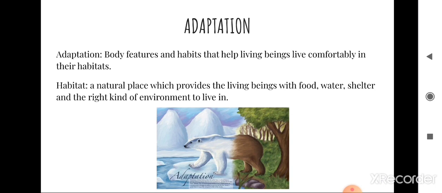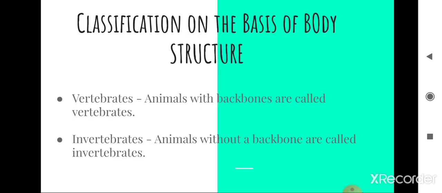Habitat means a natural place which provides living beings with food, water, shelter, and the right kind of environment to live in. Animals are classified in three ways. The first is body structure of animals, the next is habitat of animals, and after that, food habits of animals. First, let us study classification on the basis of body structure. Based on structure, animals can be grouped into two types: vertebrates and invertebrates.